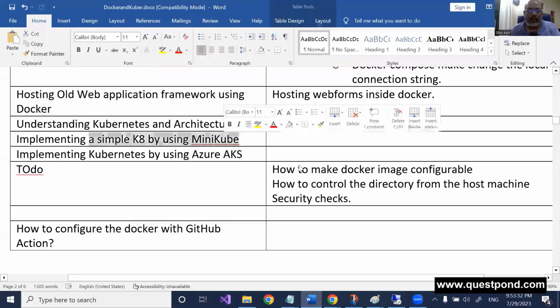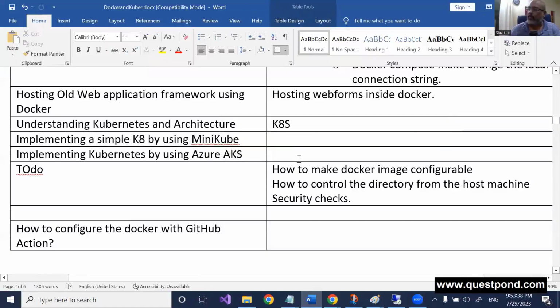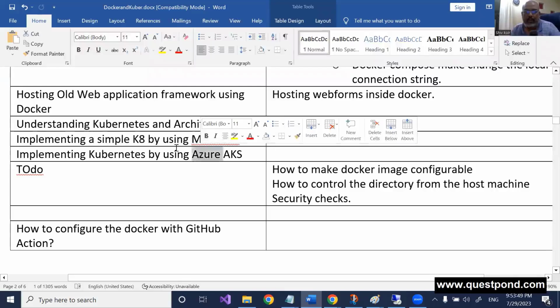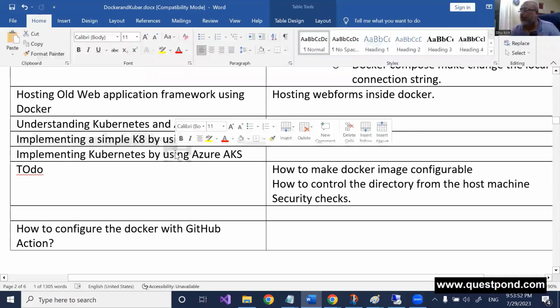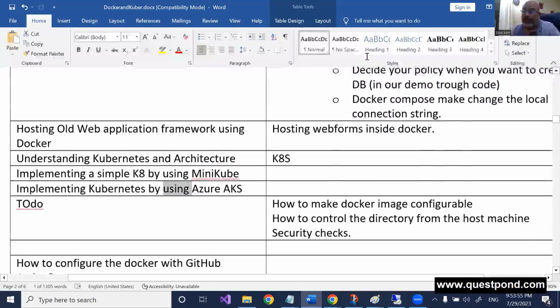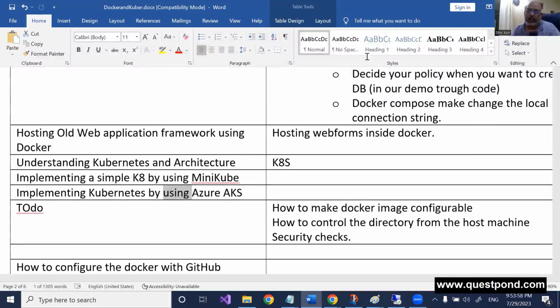We'll quickly jump to AKS. We will upload an MVC core image out there. We'll try to see how it looks, right? We'll try to close one of the images, another image comes up, right? So those kind of demos. These are the two demos which we are planning. So I think this will be maximum three days, right? And that should end the class. Let me know, guys, if there is anything you want more in this class. It has been almost more than 3 months. We started this year with Docker. Let me know anything more you want on K8s, right?